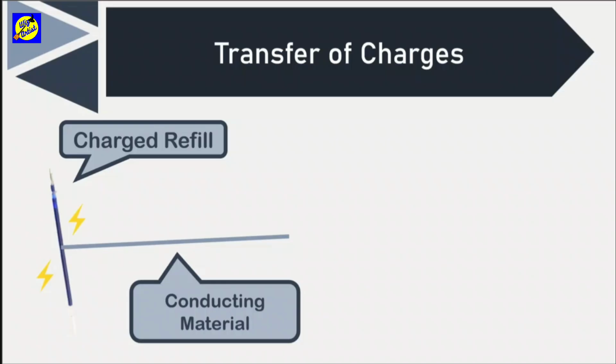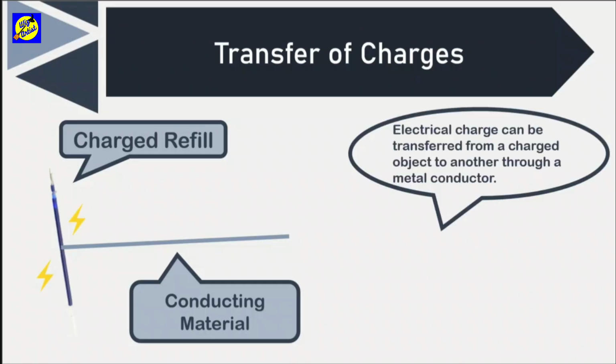You will notice that the charges of the refill flow through the conducting material and will reach any object placed at the end of the conductor or simply go into air. Therefore, we can say that electrical charge can be transferred from a charged object to another through a metal conductor.